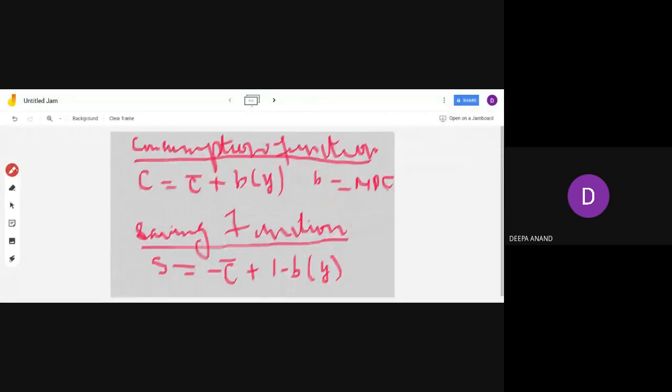What is MPS? 1 minus B, because you have seen MPC plus MPS is equal to 1. So MPS is equal to 1 minus B. In the saving function, 1 minus B denotes MPS, and here B denotes MPC. These are the equations you have to see.